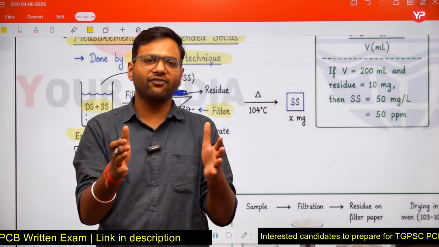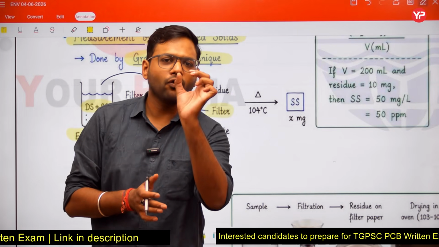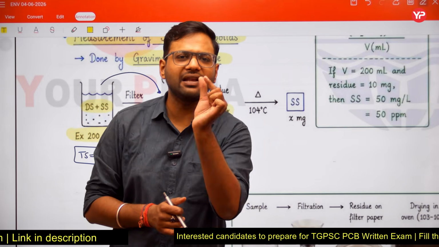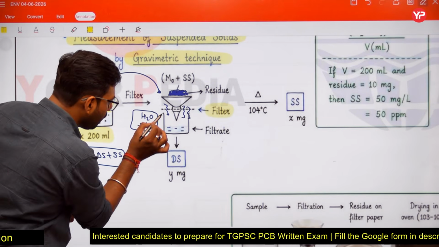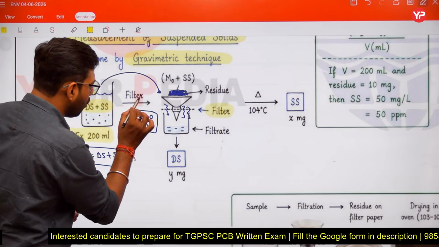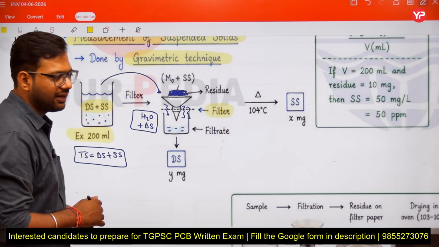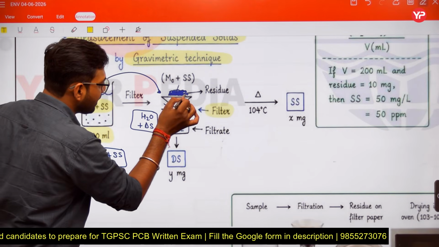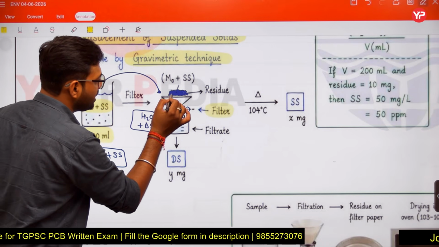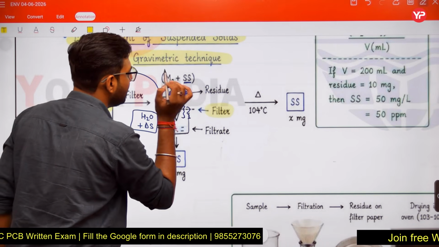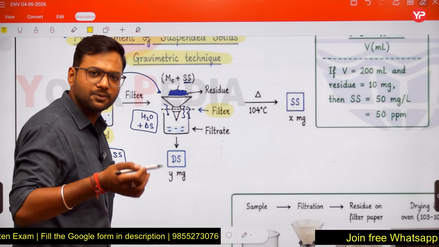But we choose a filter having voids of very small size. So only dissolved solids can pass through this filter, and the solids which are retained on the filter are suspended solids.